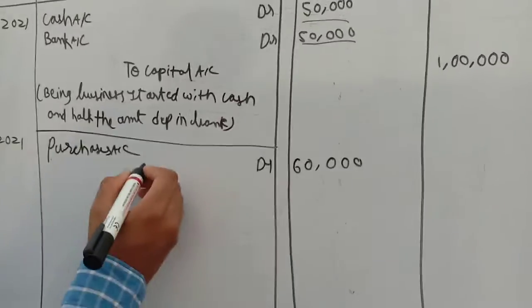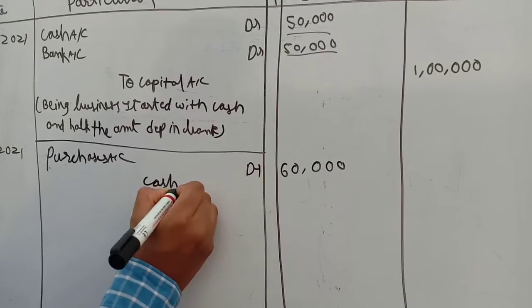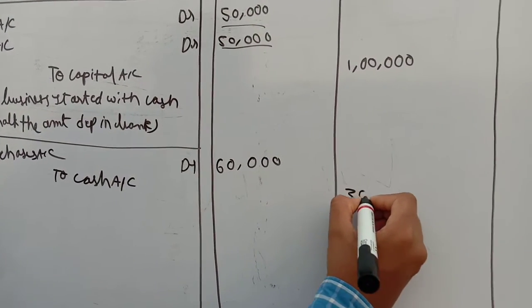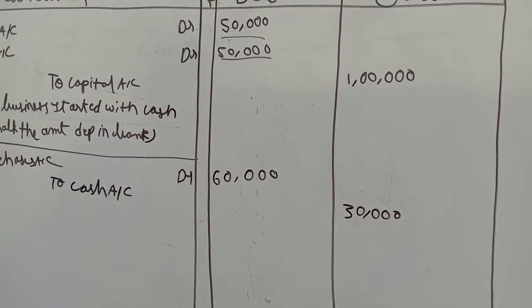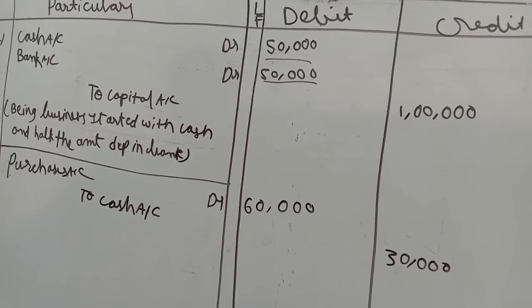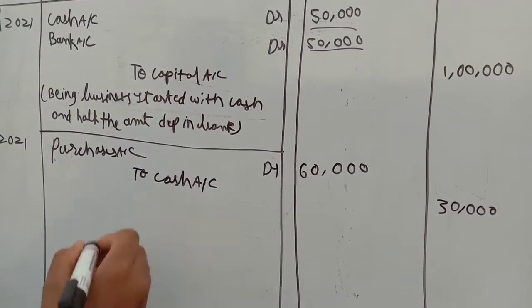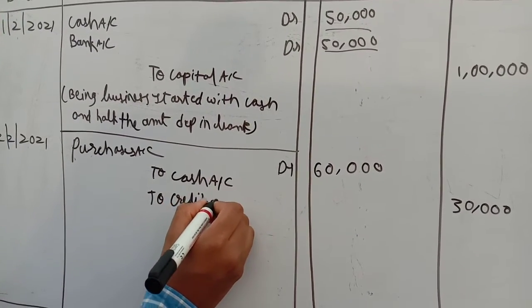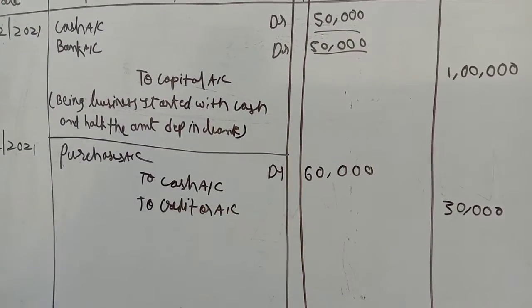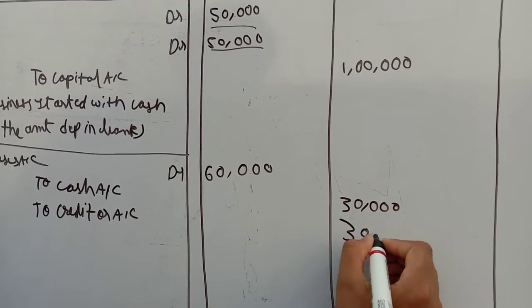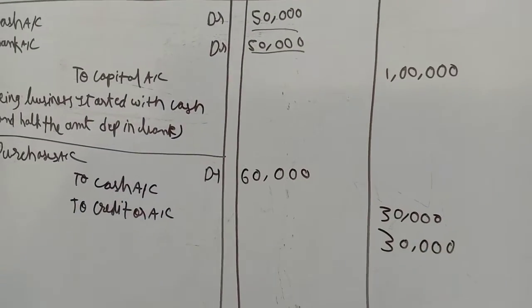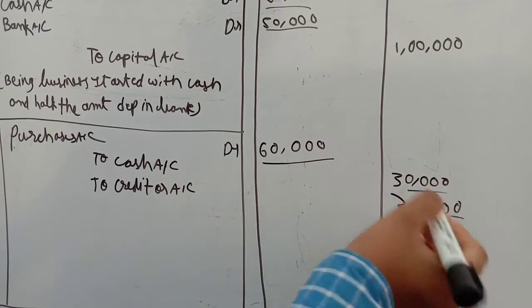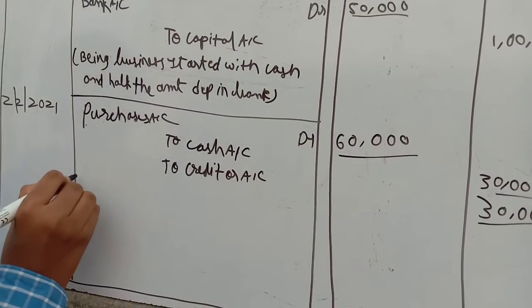One account is cash, because we are giving cash to X. How much cash? 30,000, right? And the other half, 30,000, is on credit. Here we will not credit X account. Instead we will credit creditors account, because we don't know the name of that creditor. Creditors account is again 30,000. Again we have followed the double entry system. The debit is 60,000 and the credit is also 60,000, 30 plus 30.